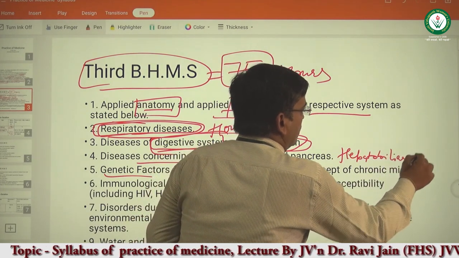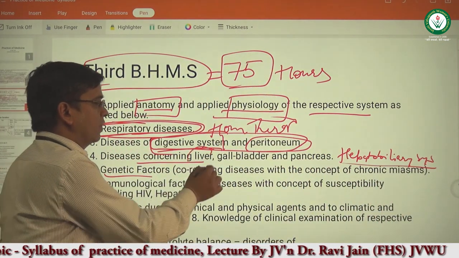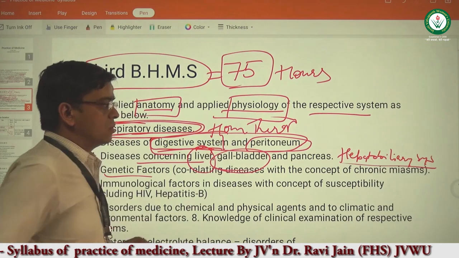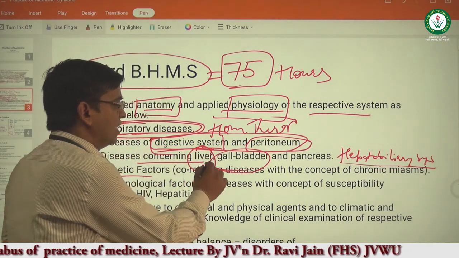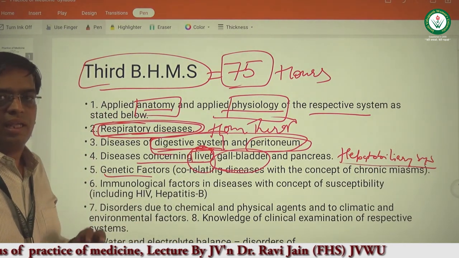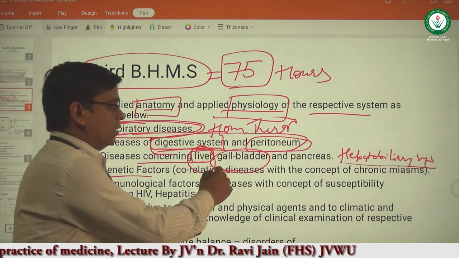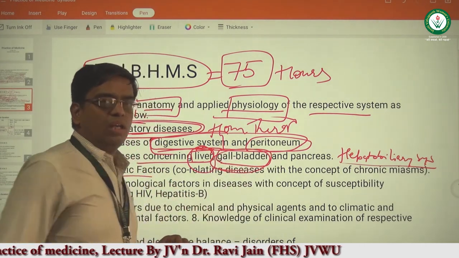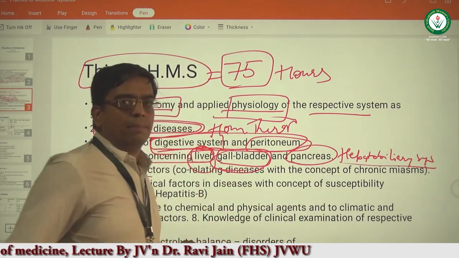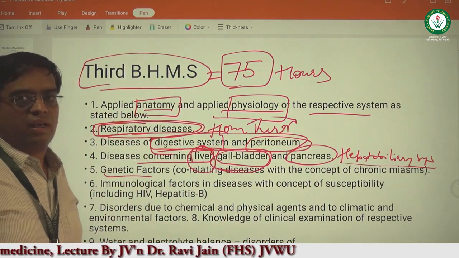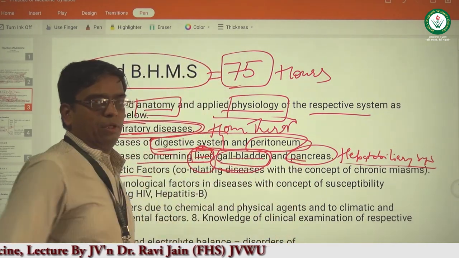Hepatobiliary system. Now, hepato means pertaining to liver and gallbladder. So, in this particular chapter, we are going to learn various diseases related to the liver, like hepatitis, like cirrhosis of the liver, and so on. Diseases related to the gallbladder, like cholelithiasis, that is gallbladder stone, and diseases related to pancreas, like pancreatitis, both acute and chronic pancreatitis, pancreatic carcinomas, we are going to learn in this particular chapter.